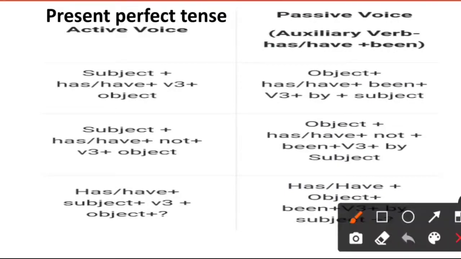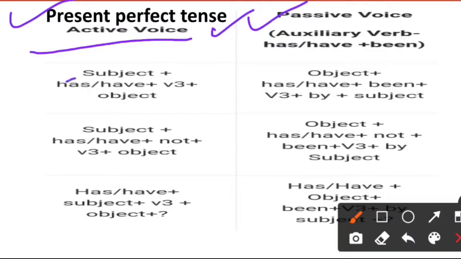Before going to learn this, first of all, what is the syntax of active voice of the present perfect tense and what is the syntax of the passive voice of the present perfect tense? Now in present perfect tense, generally the subject is always there.